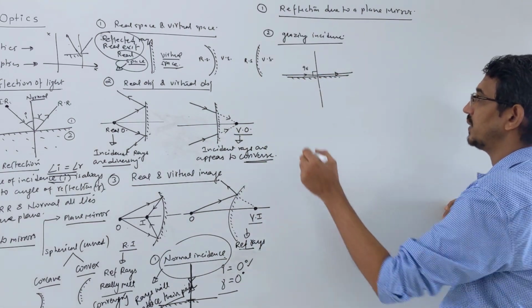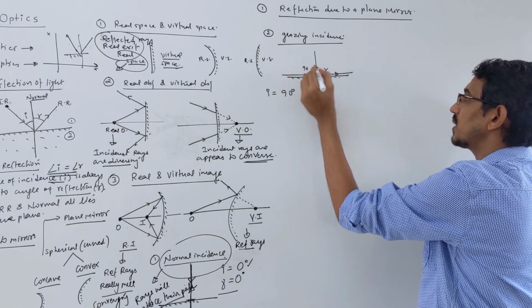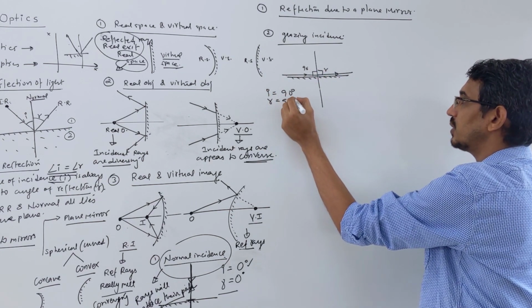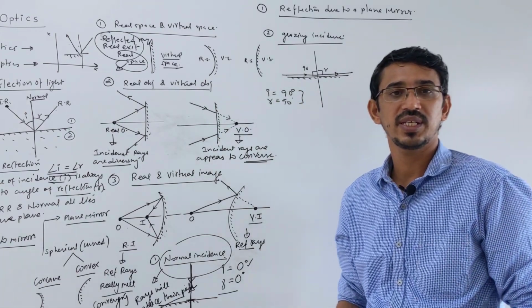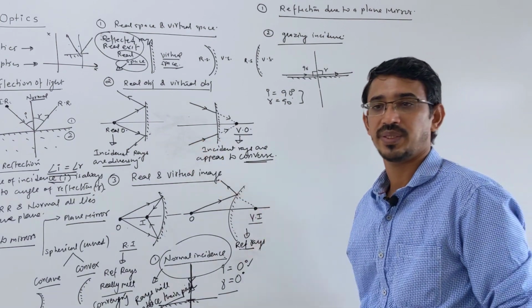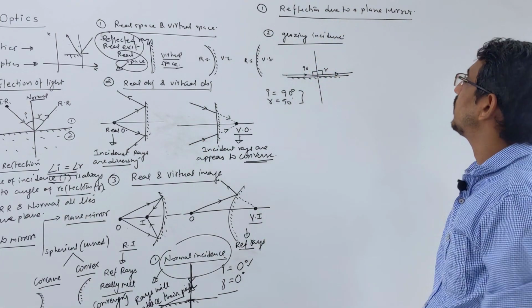So in this case, what happens? Your angle of incidence is 90 degrees. So the angle of reflection also becomes what? 90 degrees, right? Because they are always equal, we know. So this type of incidence is called what? Grazing incidence, okay? Parallel to your mirror. So we were learning the reflection due to a plane mirror.